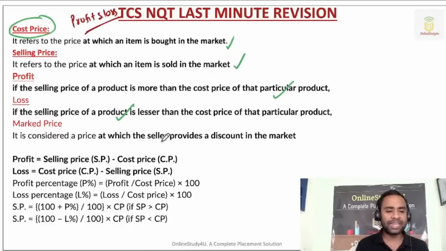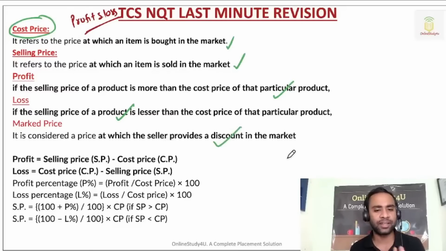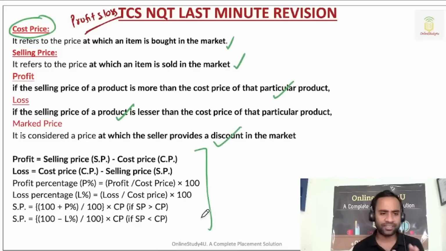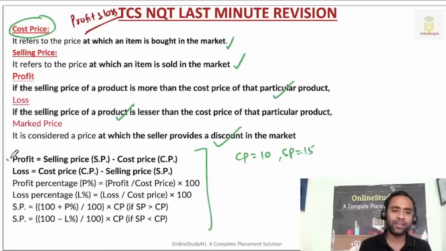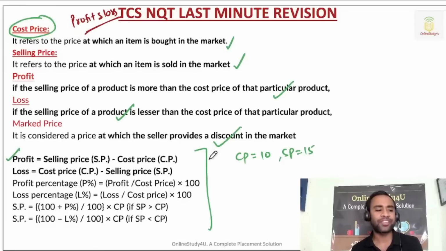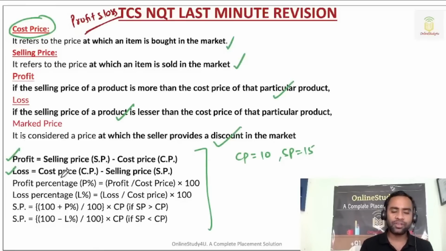Marked price is considered the price at which the seller provides a discount in the market. We will understand what exactly the marked price, loss, and profit are. Suppose you buy an item at 10 and sell it at 15, then definitely you will have a profit. So profit is selling price minus cost price. Then loss will be cost price minus selling price.